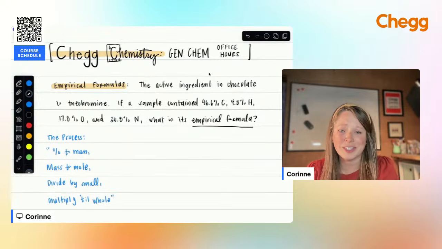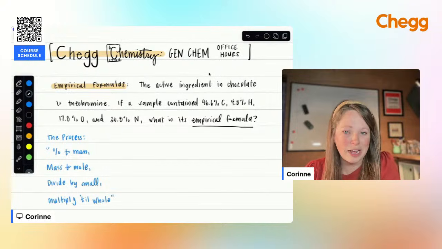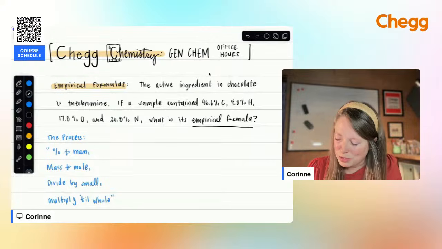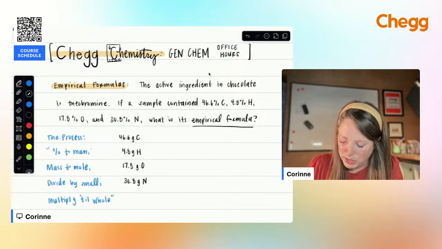First step, and this is a step that everyone forgets. If you're given all of these percentages of these different elements, we're going to assume that we have a sample that has a mass of 100 grams, in which case I can literally take that percentage sign and change it into a gram. So that means that this sample would have 46.6 grams of carbon, 4.8 grams of hydrogen. You get the point, right? So we're literally just changing that percentage sign into a gram, and 30.8 grams of nitrogen. All right, step one, done.